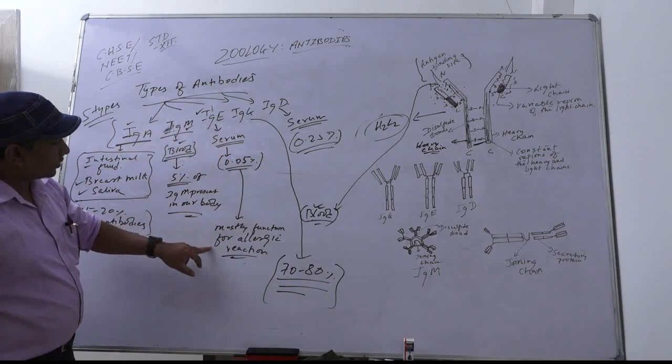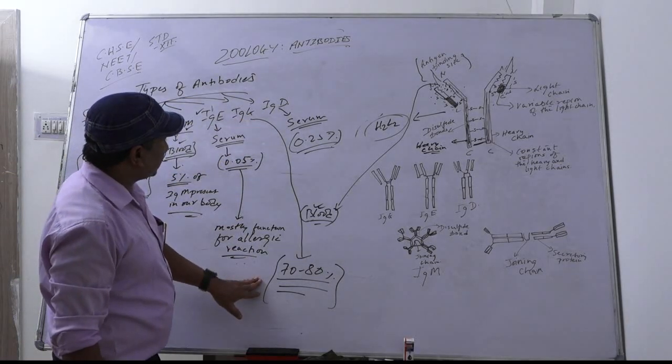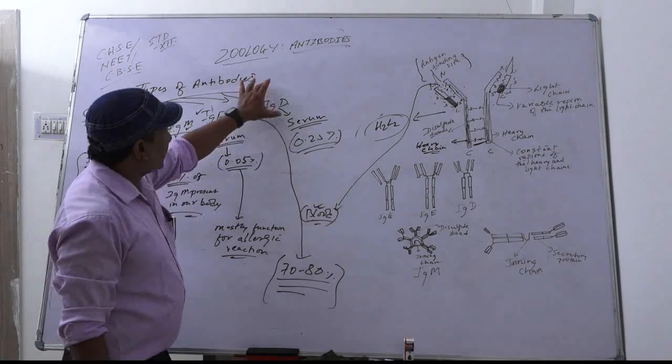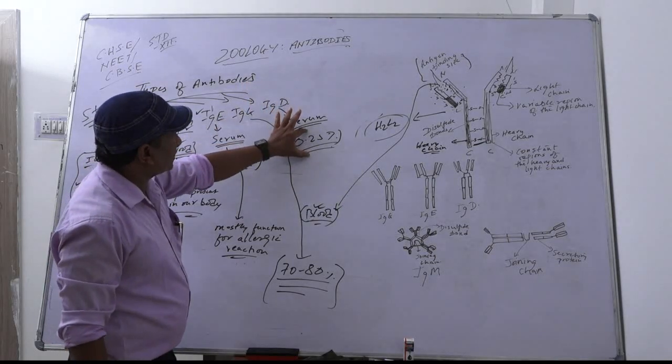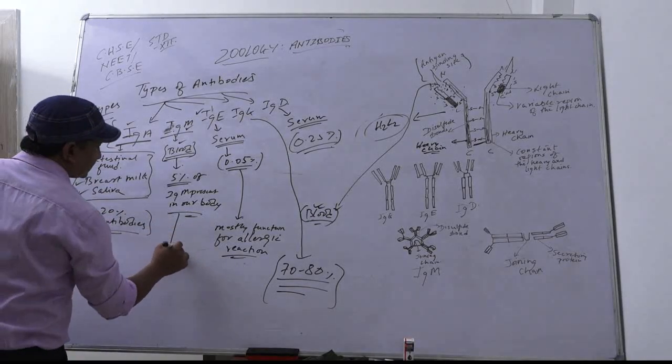It mostly functions in allergic reactions. Immunoglobulin G, 70 to 80%, is found in blood. IgD, 0.25%, is in serum. So IgM is the largest antibody.